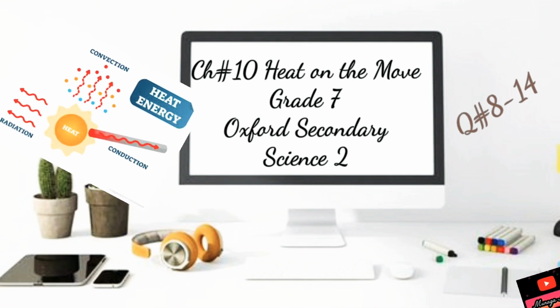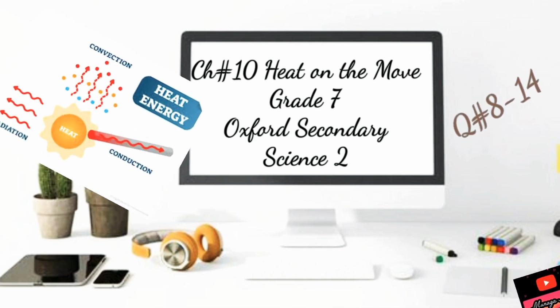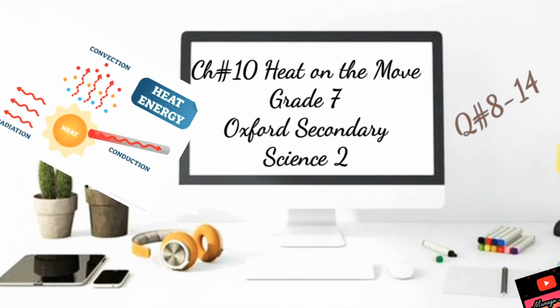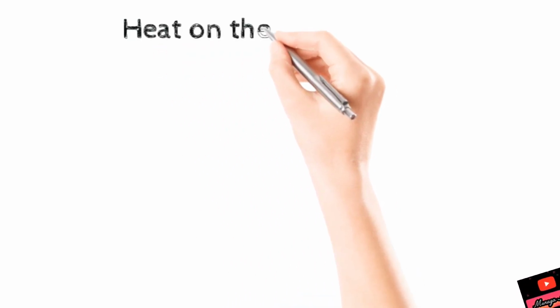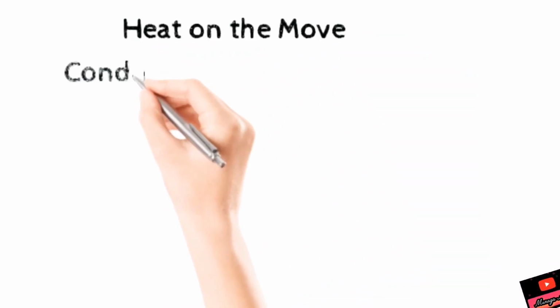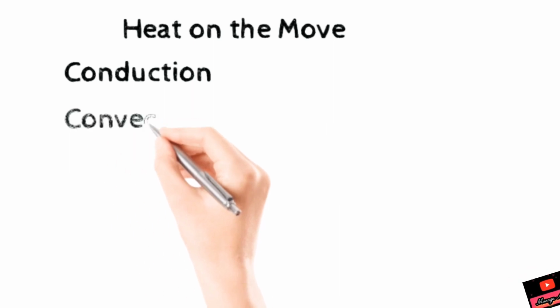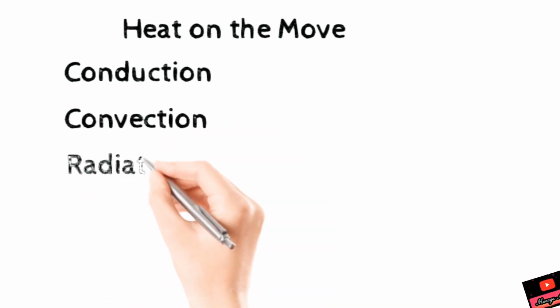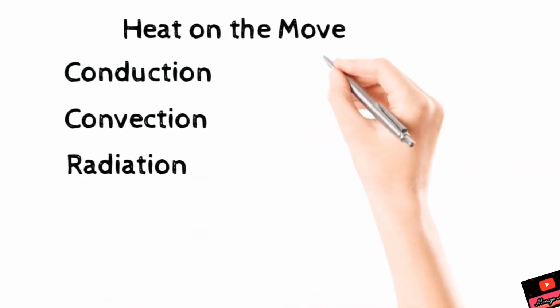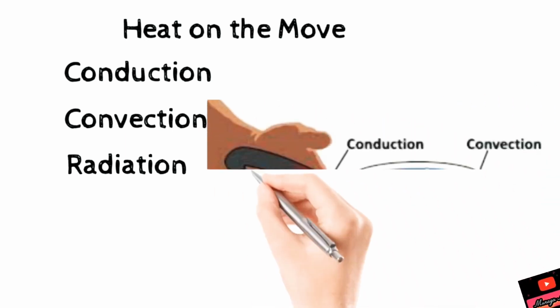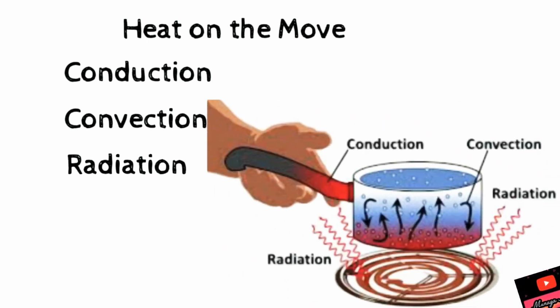Today, inshallah, we will complete all the question answers of chapter number 10, Heat on the Move. A quick recap is that heat can be transferred by conduction, convection, and radiation. Conduction is transfer of heat by solids, convection is transfer of heat by liquids and gases, and radiation is the transfer of heat through empty space.